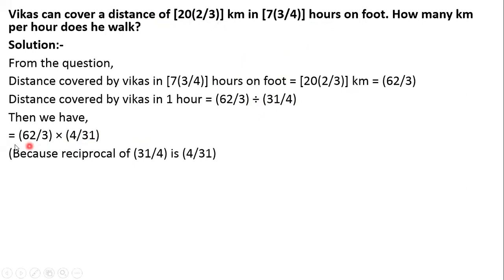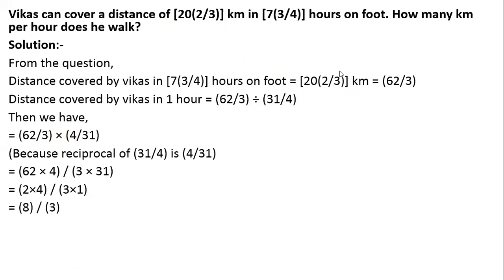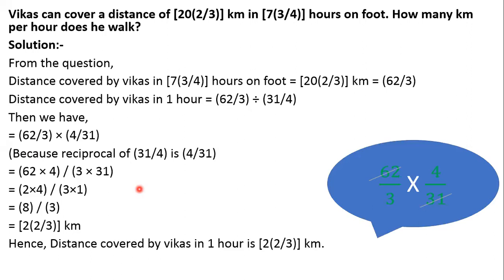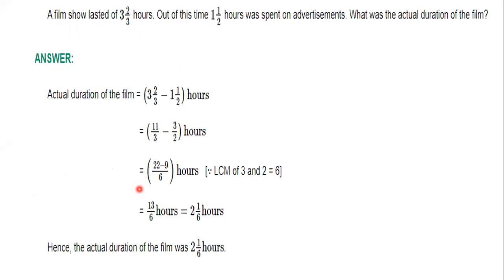Children, you can see that 31 and 62 get cancelled, 1 times and 2 times. 3 and 4 don't get cancelled. So we will have 8 by 3. I hope this is clear. Children, 8 by 3 is an improper fraction. We'll convert it into mixed fraction and write it as 2 2 by 3. Is this clear, children? Next we have, see, 31 1 times, 2 times.